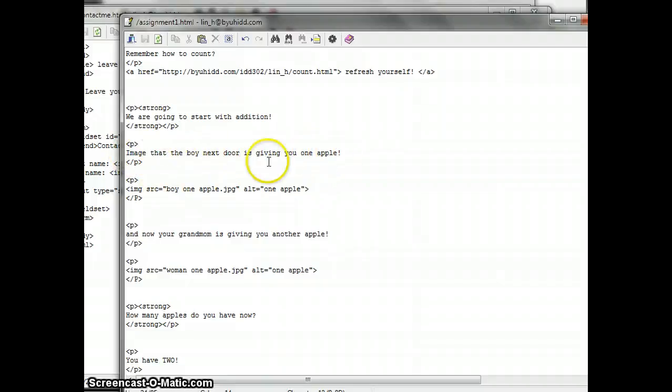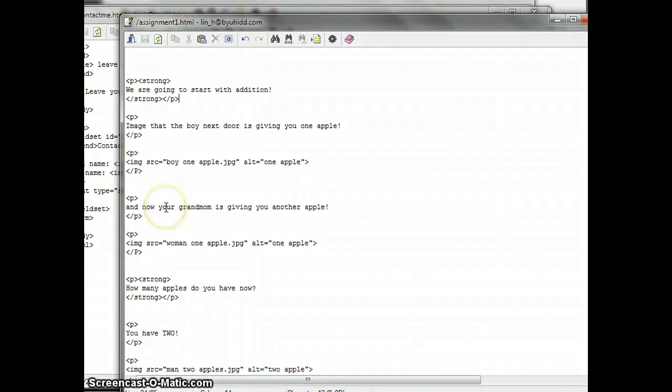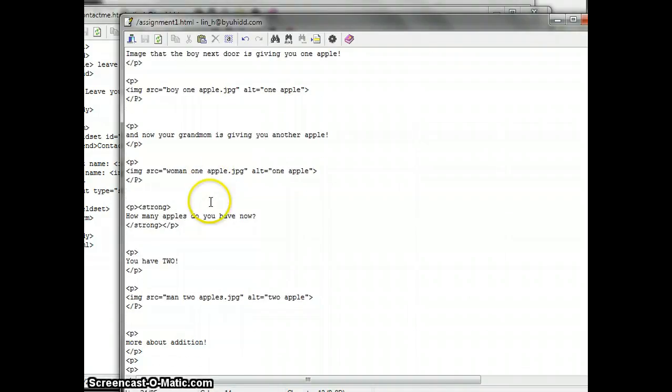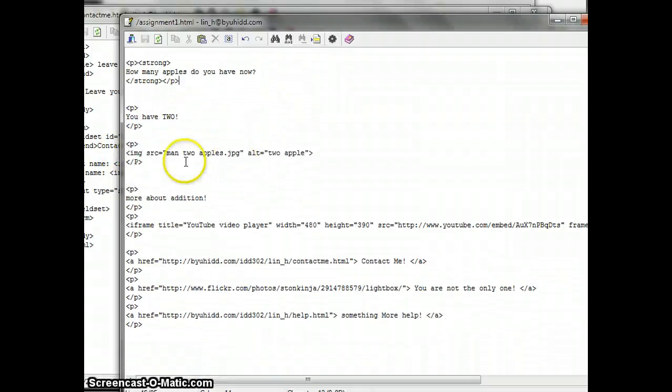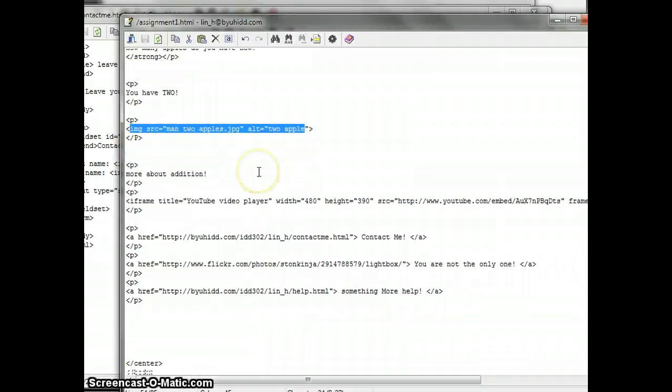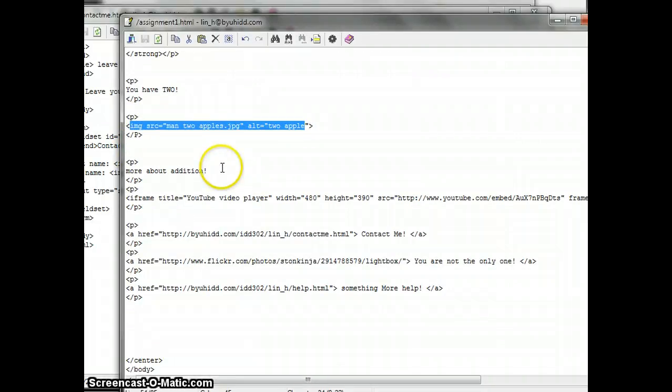I put a paragraph above the picture that says the boy is going to give you an apple, and also another one, and now your grandma is going to give you another apple, and with a picture. Then the question right here, I make it bold font, how many apples do you have now?